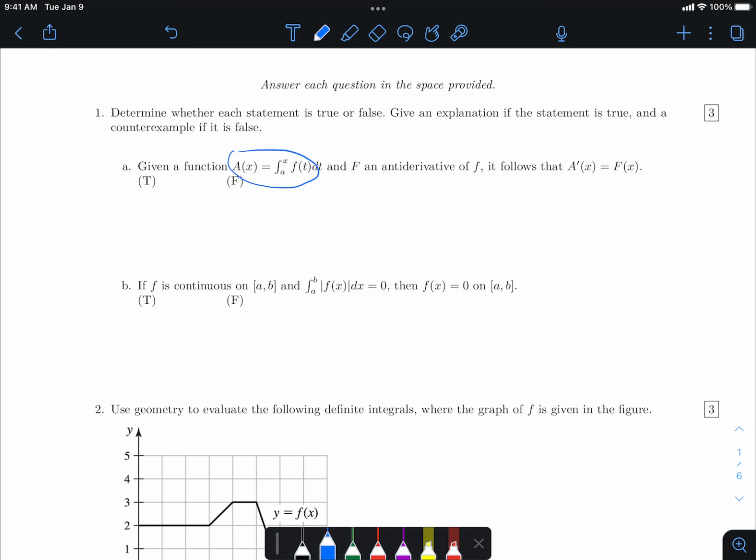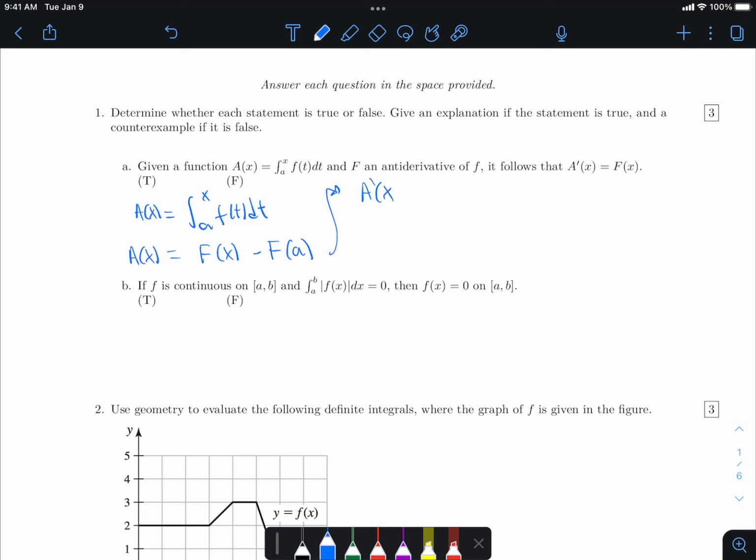Starting with this, you have A of x equal to the integral from a to x of f of t dt. And we're told that big F is an antiderivative of little f. So that means by the fundamental theorem of calculus that this is the antiderivative on x, that's the top limit of integration, minus the antiderivative on a, that's the bottom limit of integration. So that means A of x equals this.